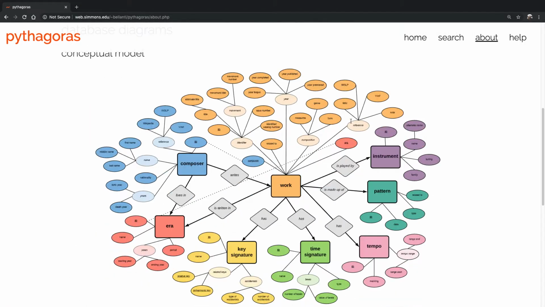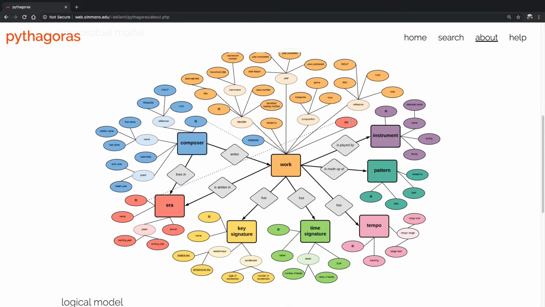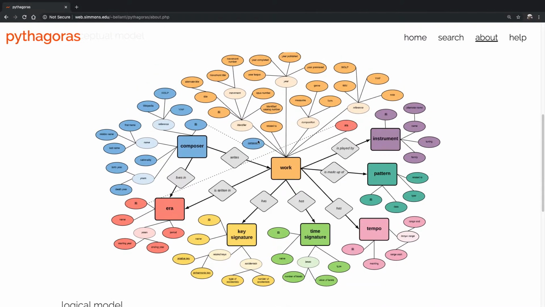They're under this About page here. This is the conceptual model of the database. These light colored ovals are not actually attributes. They just represent kind of categories for thinking through this model. But we have a work. Everything is kind of centered around the work. So the work has a composer, and the composer and work are both associated with an era.